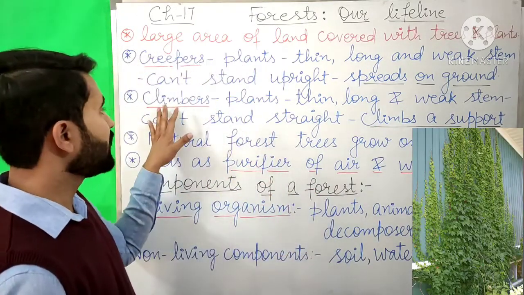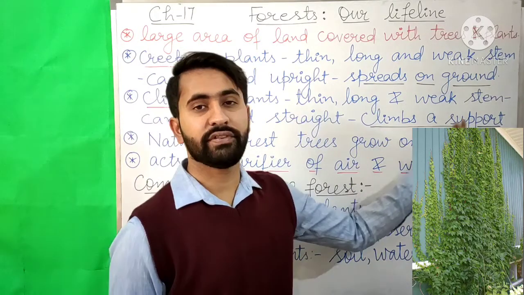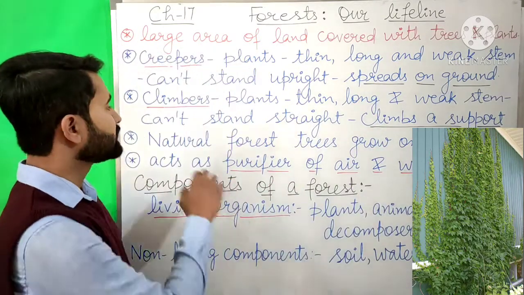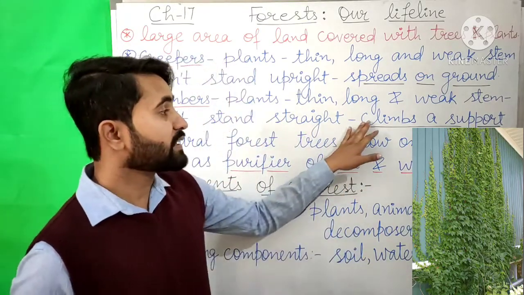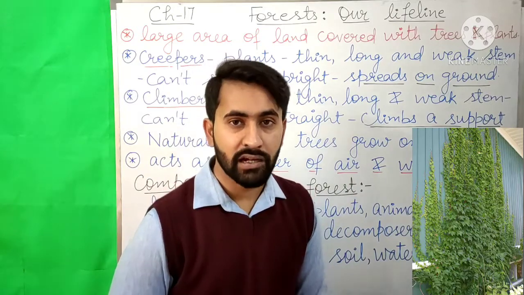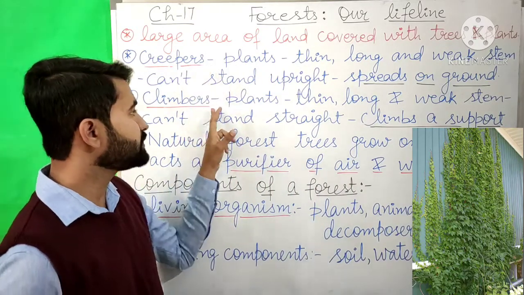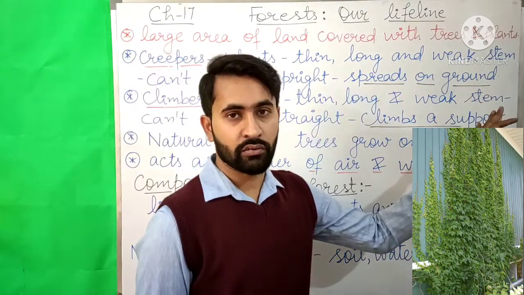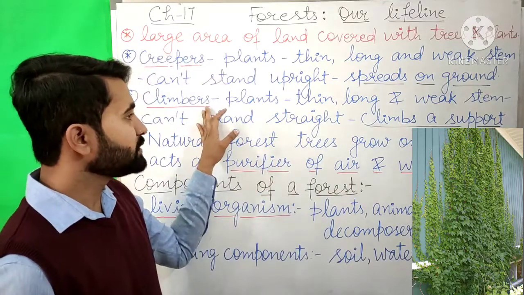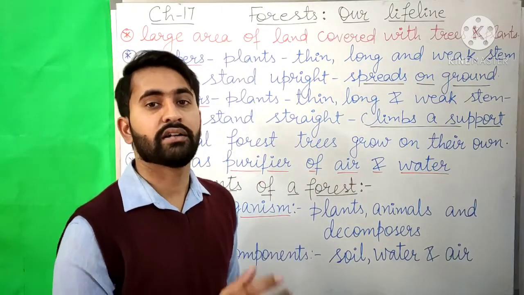Climbers are plants that have a thin, long and weak stem and they also cannot stand straight, but they climb a support like a fence or a wall. So the difference between creepers and climbers is that creepers spread on the ground, whereas climbers climb a support like a wall, a fence or another tree.